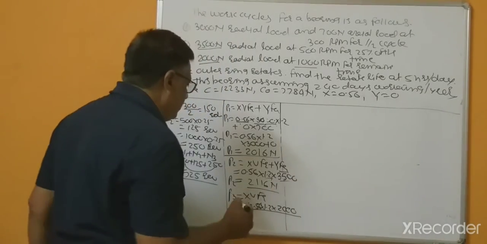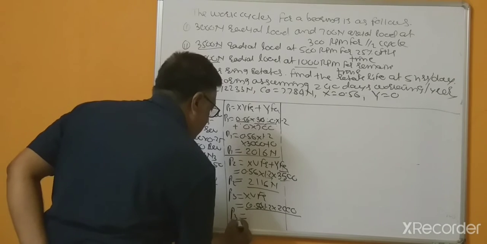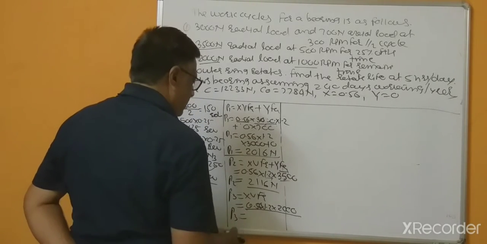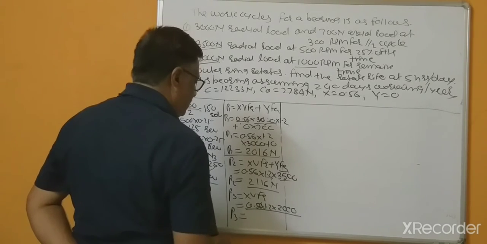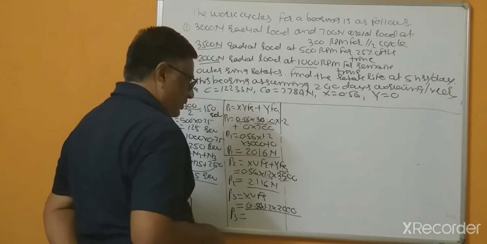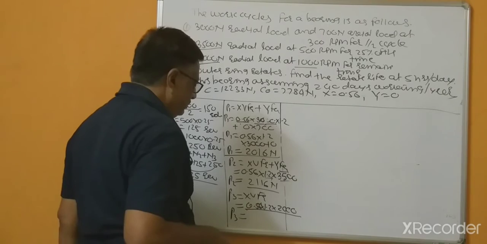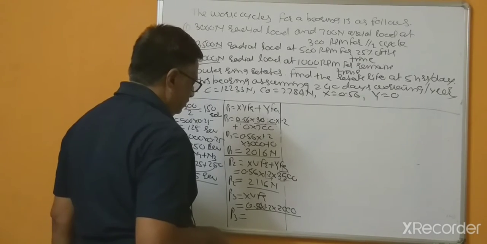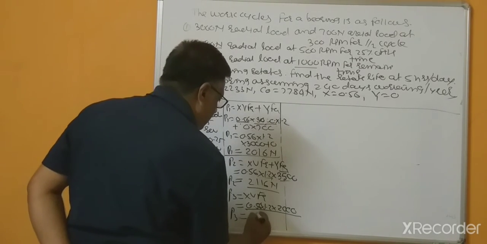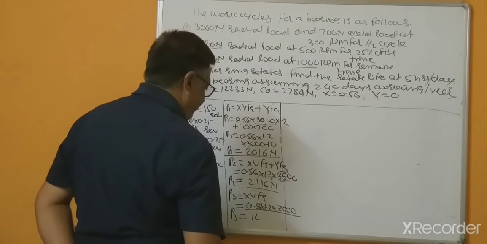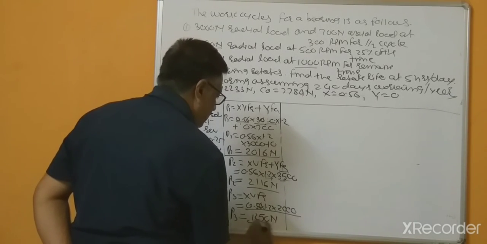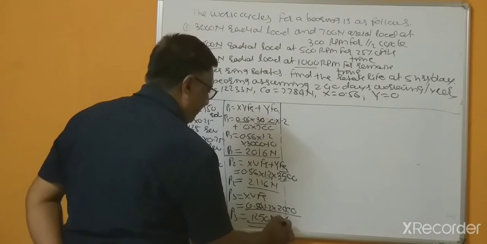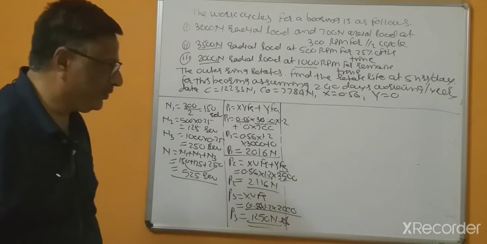I don't have a calculator, so that's why, 2400 multiplied by 0.56 is equal to something, suppose this is 1350 Newton. Check this because I don't have a calculator.